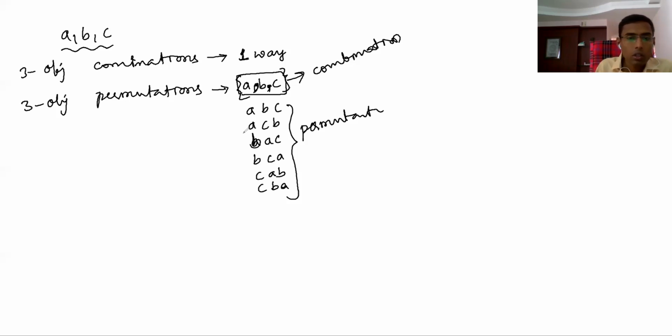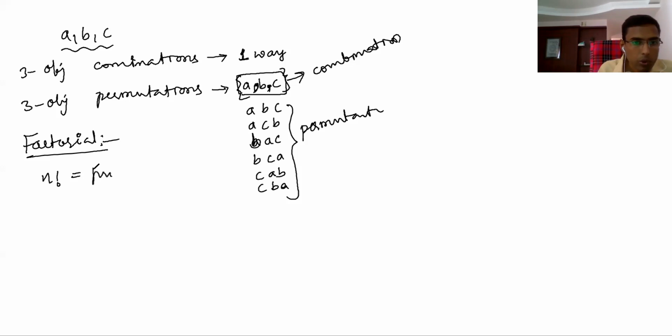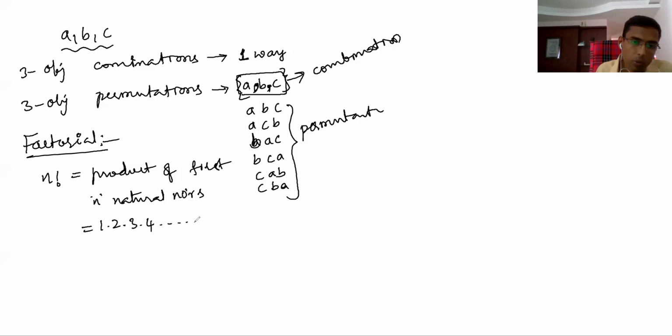All right. Now a very important thing I thought to discuss is factorial. Already you have an idea about factorial. What is factorial? Here n factorial means the product of the first n natural numbers: 1 into 2 into 3 into 4 and so on up to n minus 1 into n. Till you get n you should write.